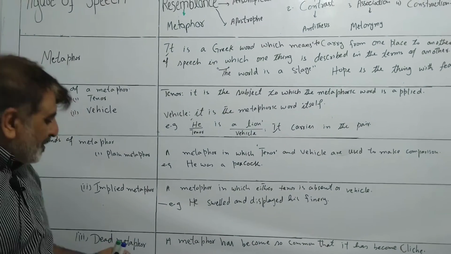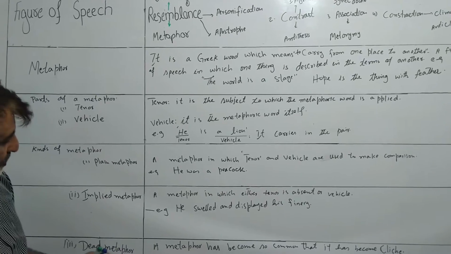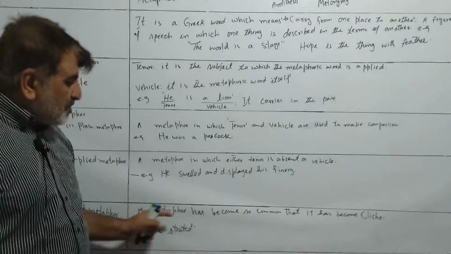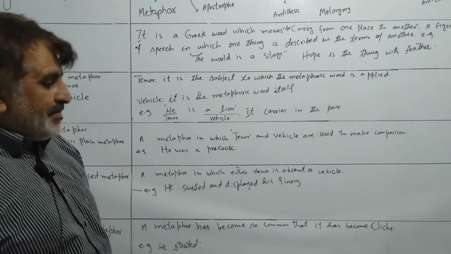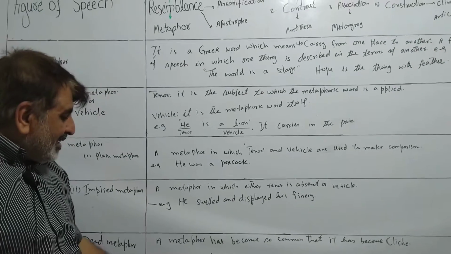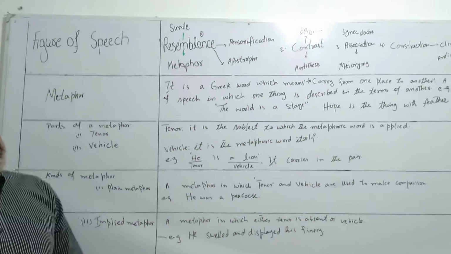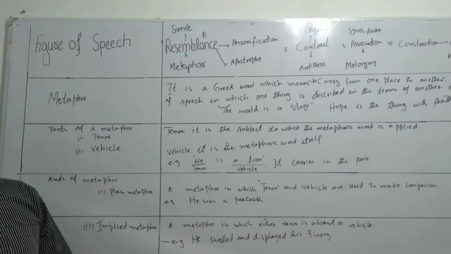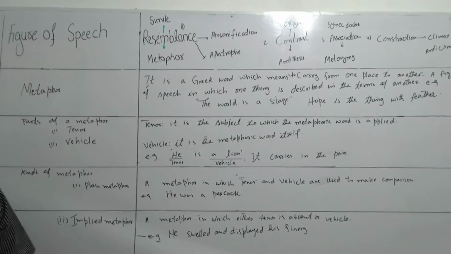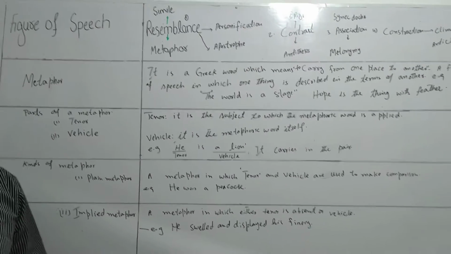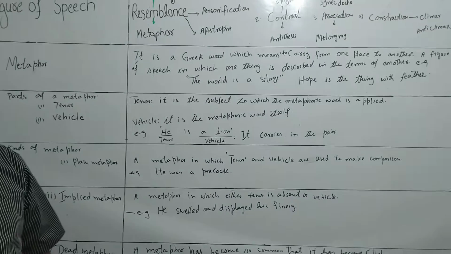Then what is dead metaphor? The third kind or the third part. A metaphor has become so common that it has become tradition. He strutted. Suppose it means Shakespeare has used a number of metaphors, but these metaphors are used again and again in our daily life.